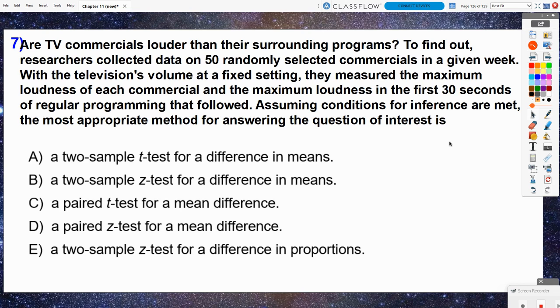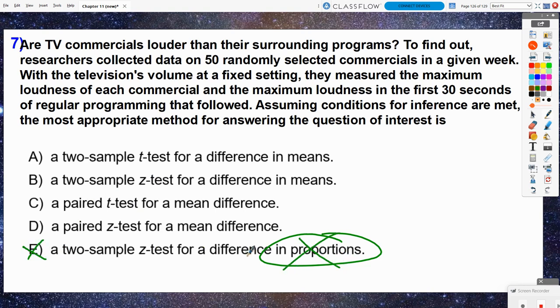Assuming conditions for inference are met, the most appropriate method for answering the question of interest is. So should we be doing a 2-sample t-test, a 2-sample z-test, a paired t-test, a paired z-test, or a 2-sample z-test for a difference in proportions? We're not doing proportions in this problem. Get out of here, E.